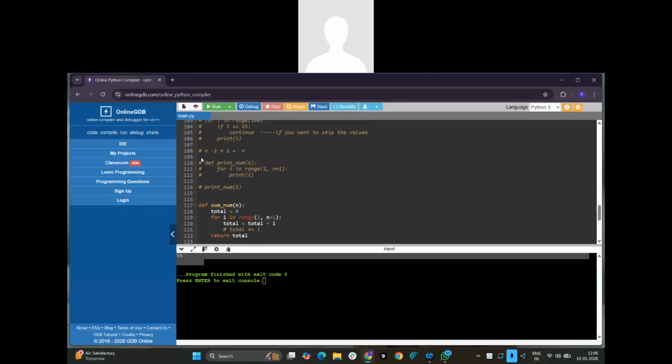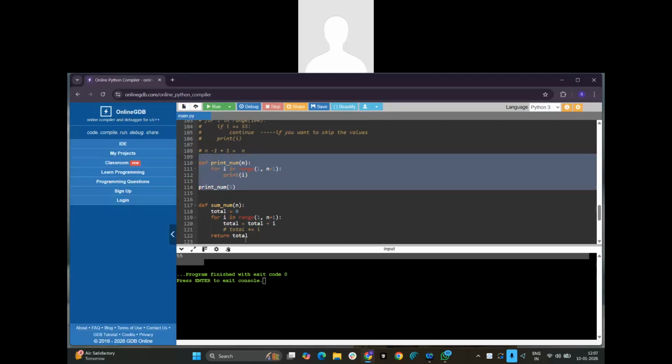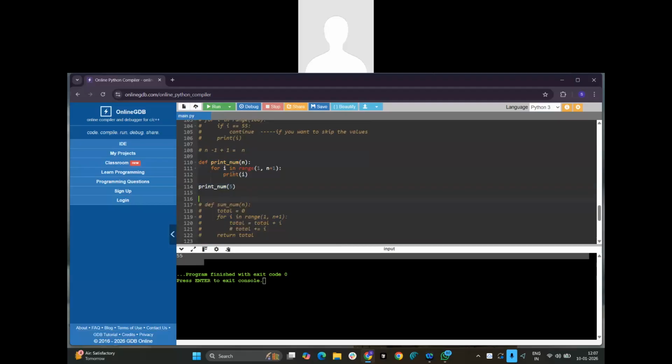Let's say instead of printing here, if I write return I, what will become now? Return is nothing but one final value will be stored and it will break.